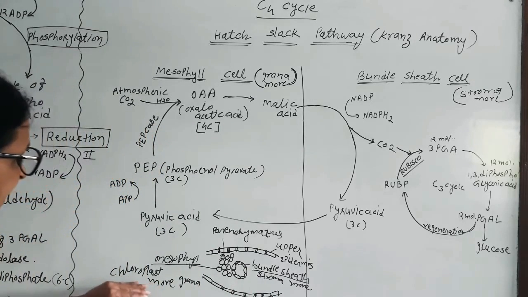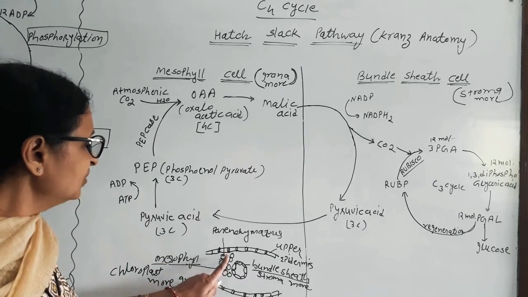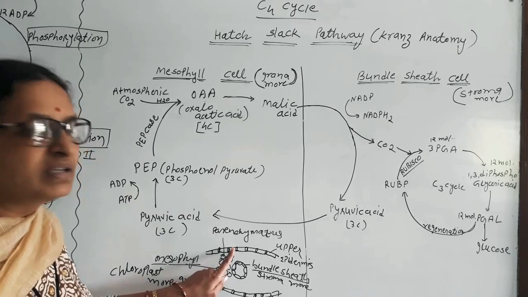Then what will happen in the mesophyll tissue? Mesophyll tissue is more in contact with the stomata.